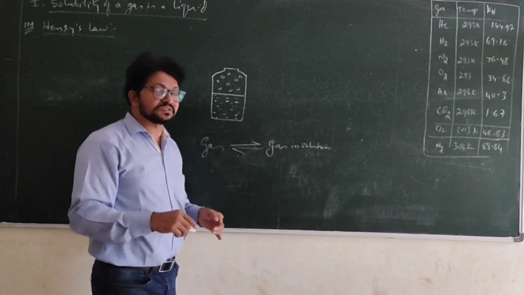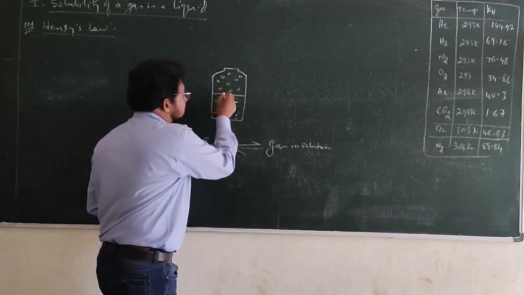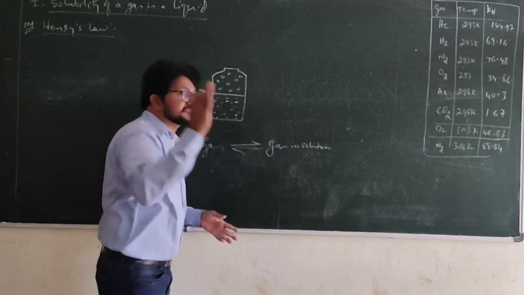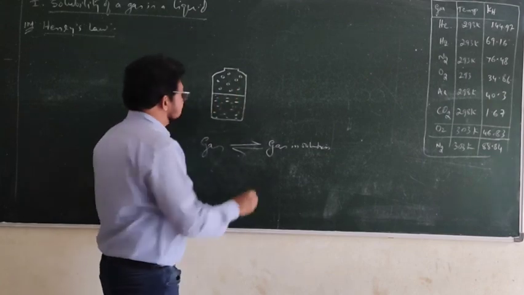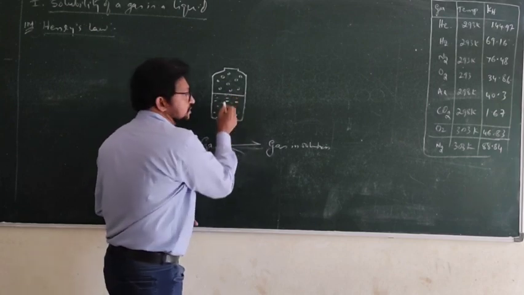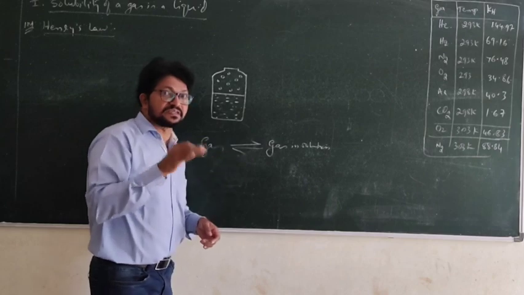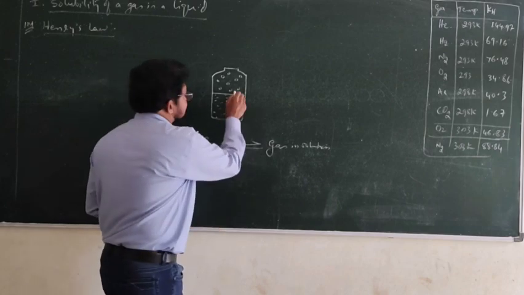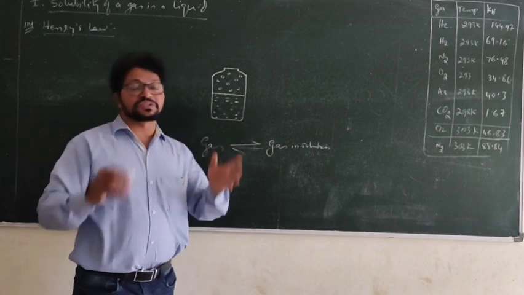Equilibrium in the sense what? Some amount of the gas molecules touches the surface and enters inside the liquid as a solution. Some of the surface molecules of the dissolved gas escape as gas molecules.